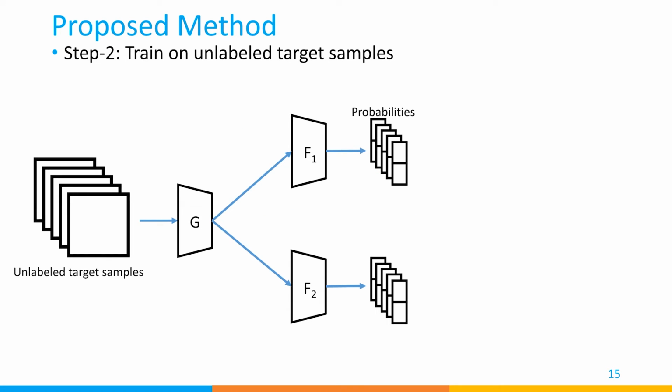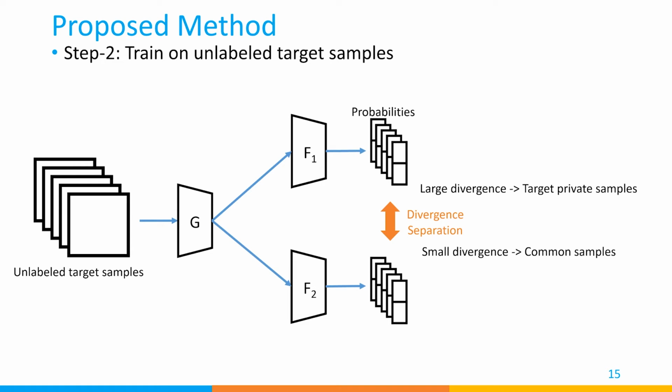For the outputs of target samples, we calculate the divergence between the two classifiers of each sample, and separate the divergence of these samples. The samples having large divergence are considered as target private samples, and we further increase the divergence of these samples. On the other hand, we further decrease the divergence of the samples having small divergence, and these samples are considered to be common samples.